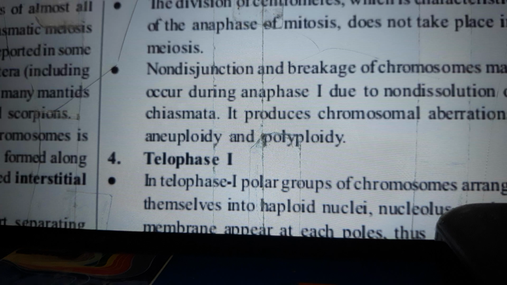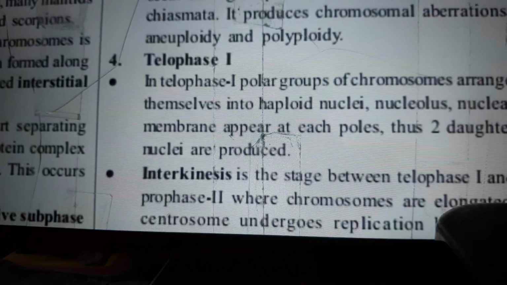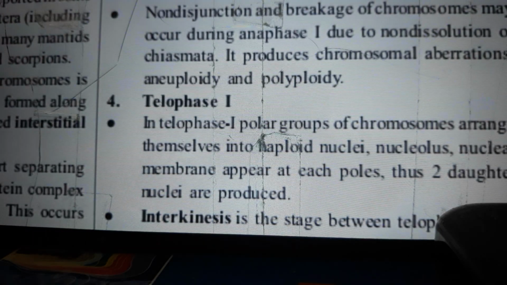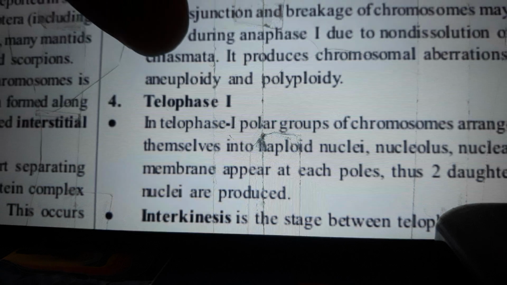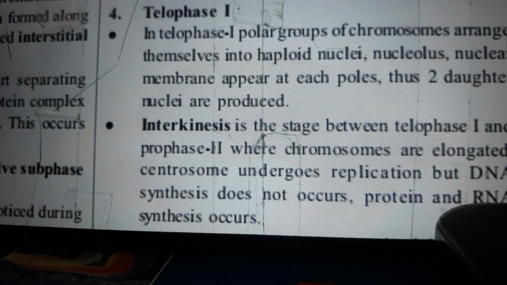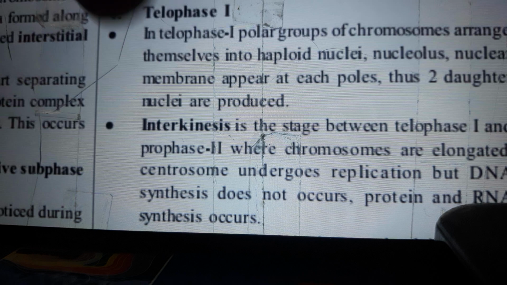The division of centromeres, which is characteristic of anaphase in mitosis, does not take place in meiosis. Non-disjunction and breakage of chromosomes may occur during anaphase I due to non-dissolution of chiasmata. It produces chromosomal aberrations, aneuploidy and polyploidy. Telophase I. In telophase I, polar groups of chromosomes arrange themselves into haploid nuclei, nucleolus, nuclear membrane appear at each pole, thus two daughter cell nuclei are produced.